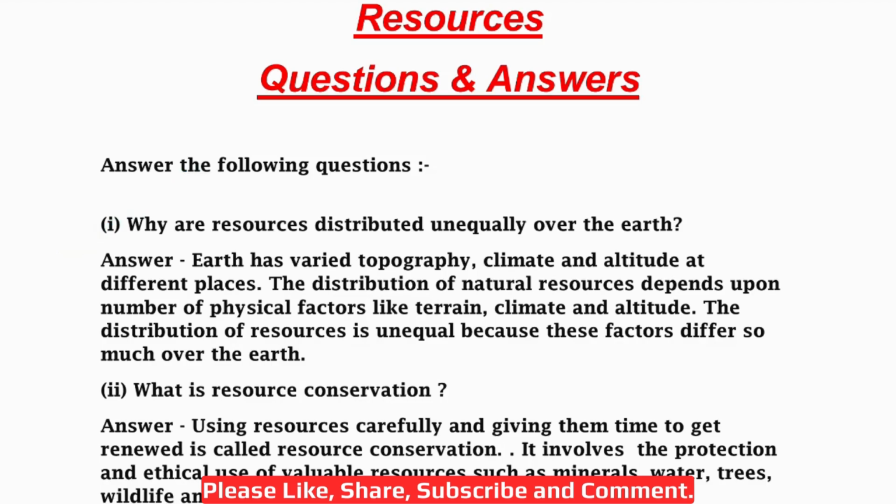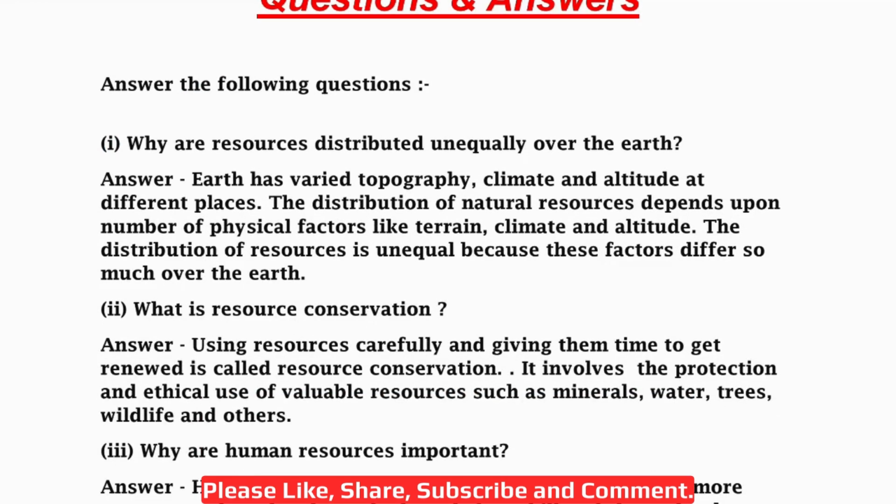So the answer will be: earth has varied topography, climate and altitude at different places. The distribution of natural resources depends upon number of physical factors like terrain, climate and altitude. The distribution of resources is unequal because these factors differ so much over the earth.